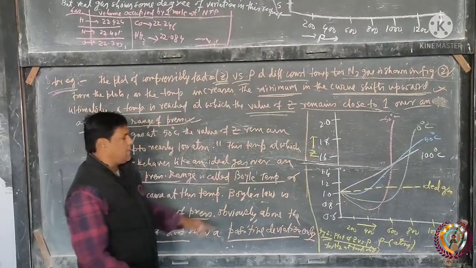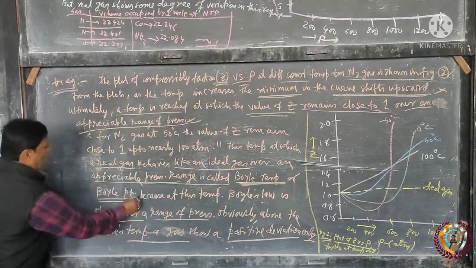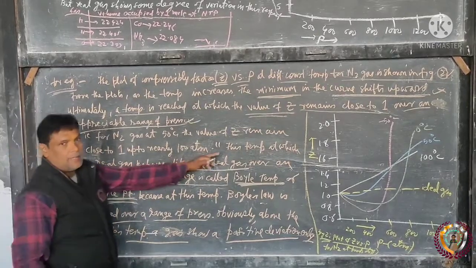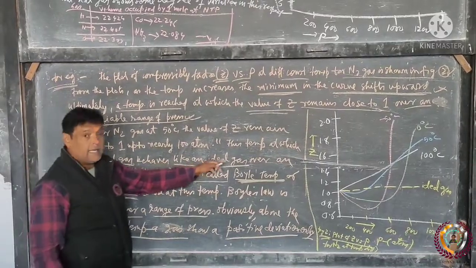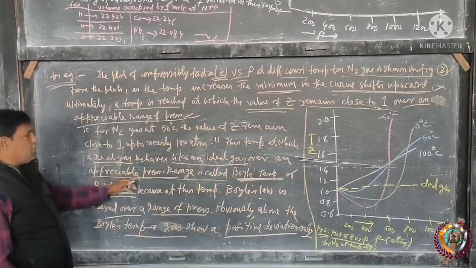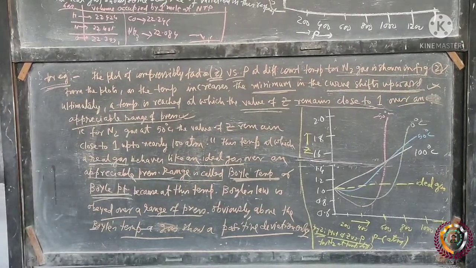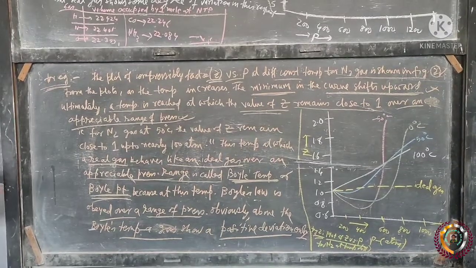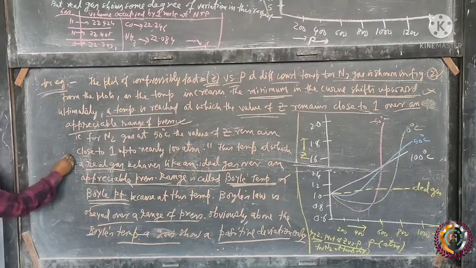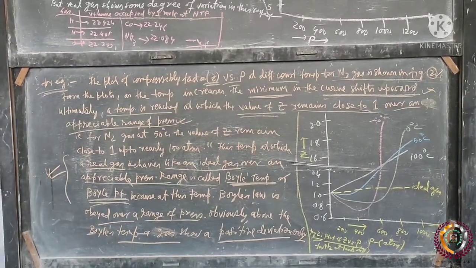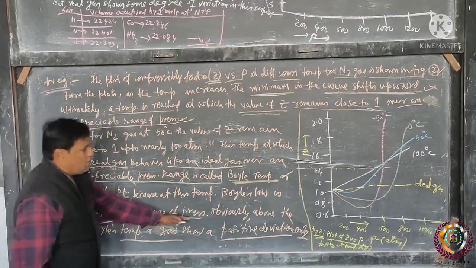is called Boyle temperature. What do you mean by Boyle temperature? Boyle temperature is also known as Boyle point. That is, the temperature at which a real gas behaves like an ideal gas over an appreciable pressure range is called Boyle temperature. In a short question, you will get a fill in the blank: what is the Boyle temperature? What is the Boyle point? So this is very important for objective. At this temperature, Boyle's law is obeyed over a range of pressure.